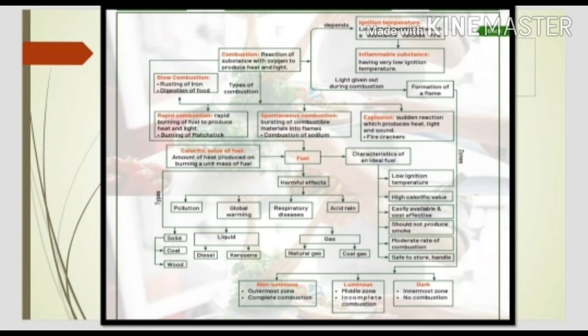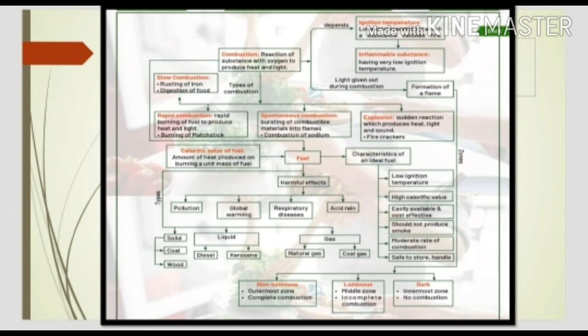Combustion means the combustible substances are the fuel, and fuels have calorific value, meaning how much heat they produce on burning a unit mass of the fuel. Unit mass means 1 kilogram or 1 gram. And fuels are of different types, like solid fuel, liquid fuel and gaseous fuel.